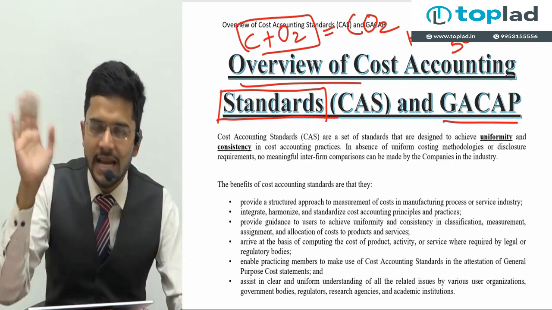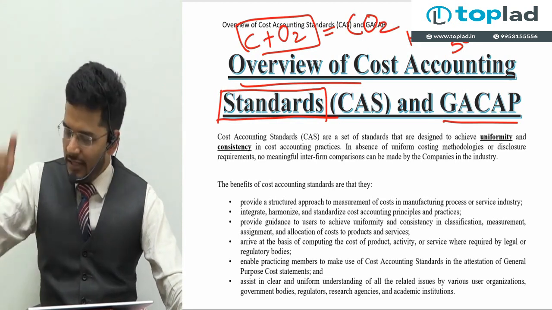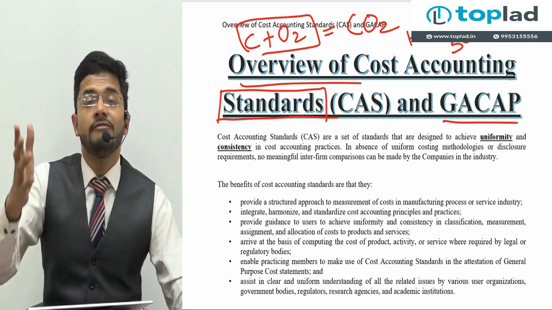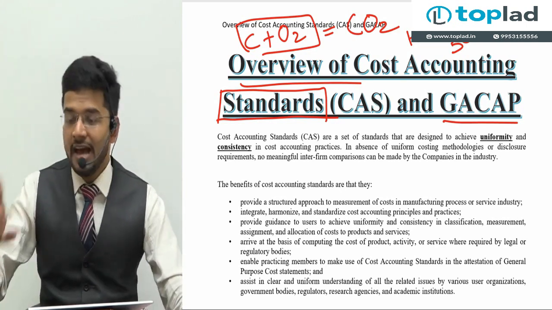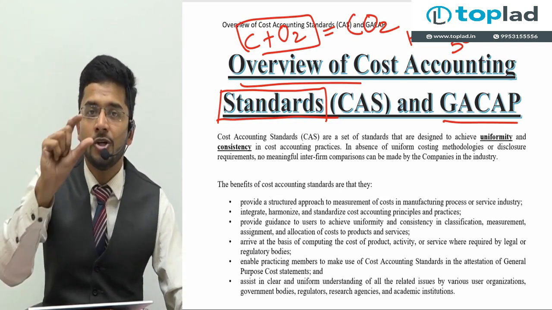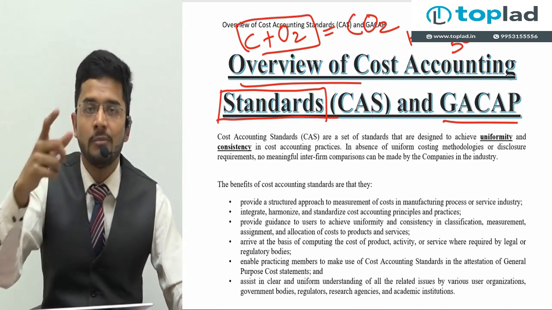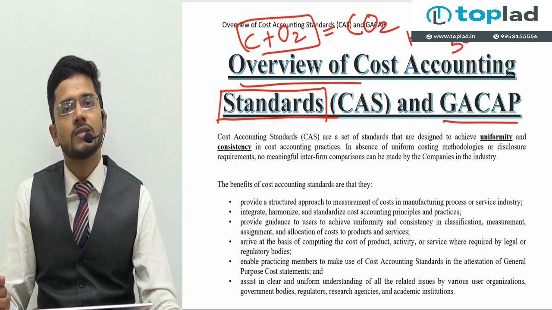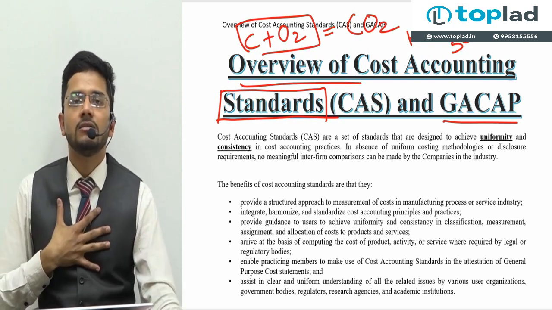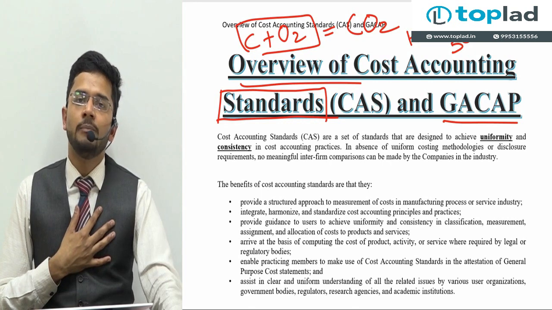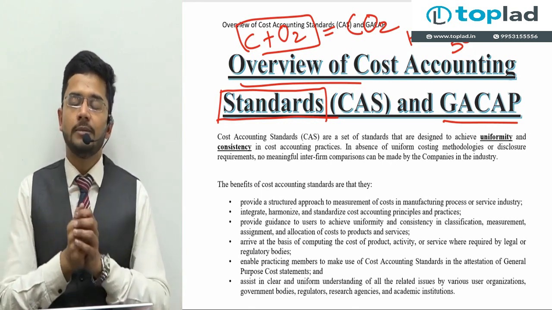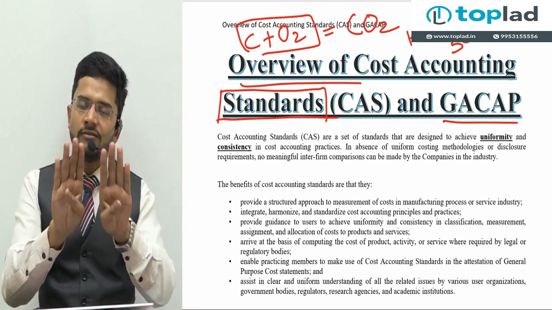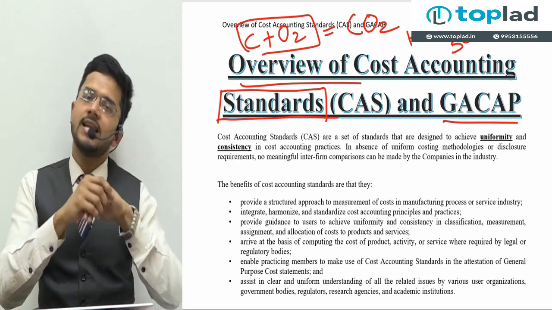Science doesn't have any such variability, but we have variability. We have more than one way of doing a particular thing. We have more than one way of treating a particular item or transaction in our books of accounts. So to guide us, to instruct us, and to make our financial statements and cost statements comparable and alike, we have the standards.